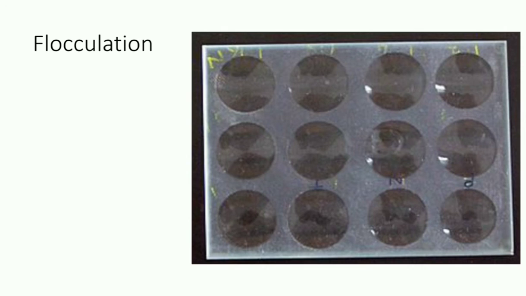Here you have slide precipitation and also slide flocculation and tube flocculation. The typical example for slide flocculation is VDRL, done for syphilis, and there is something called Kahn's test, which we have done previously for syphilis. That is the example for the tube flocculation test.